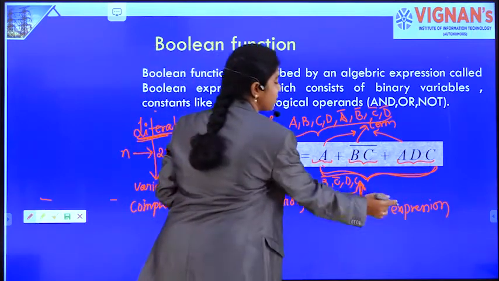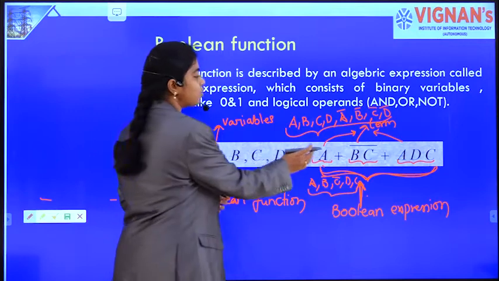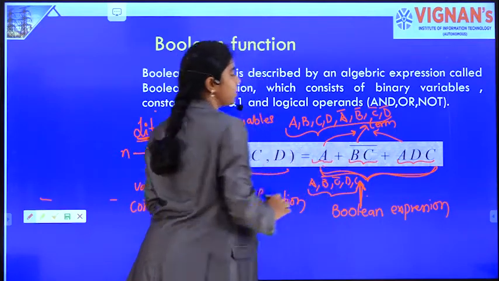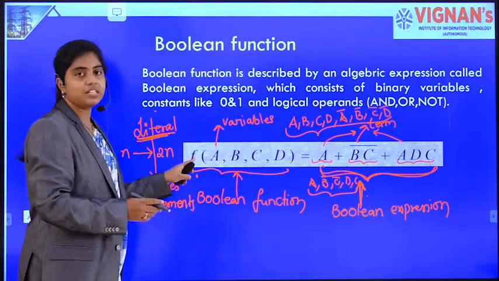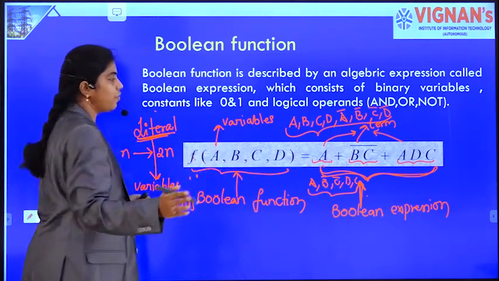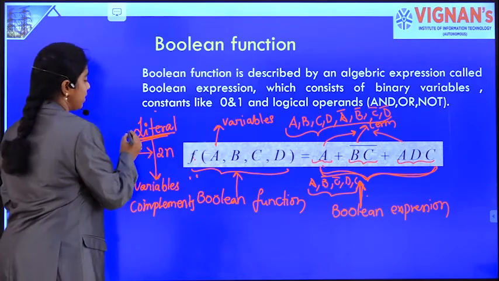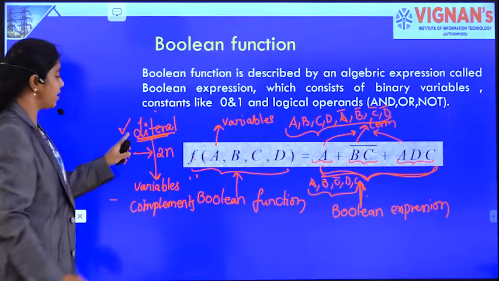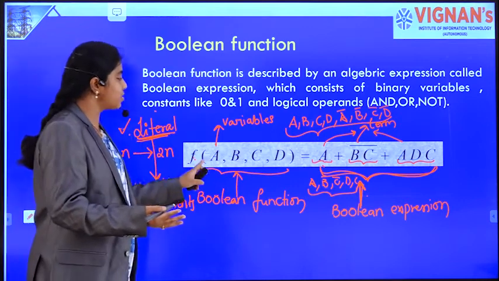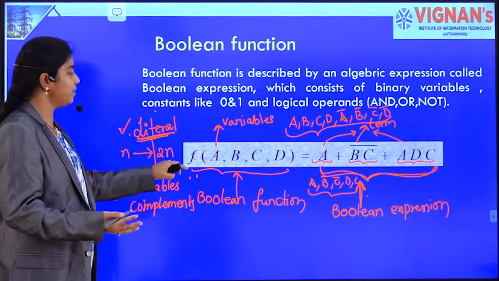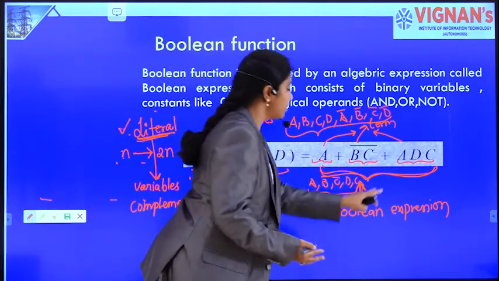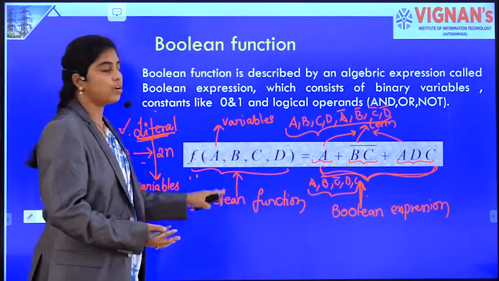In the Boolean expression, you have combinations of variables. Each combination of variables is called a term. In this particular example, you have 3 terms, and the function contains 4 variables, a, b, c, d. Another term related to the Boolean function is literal. A literal is nothing but a variable or its complement. So, for any function, the possible literals are 2n if the number of variables is n. And the literals which are present in the Boolean expression are the literals of the function.